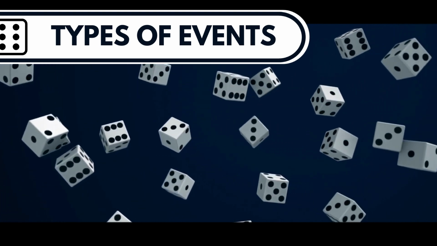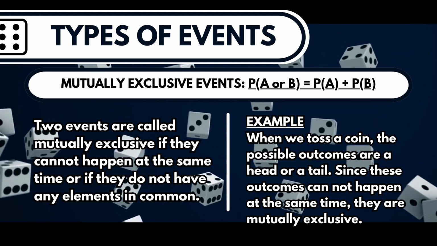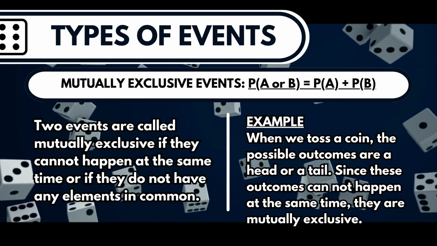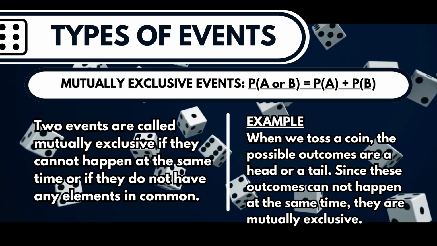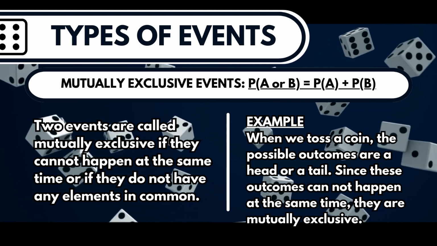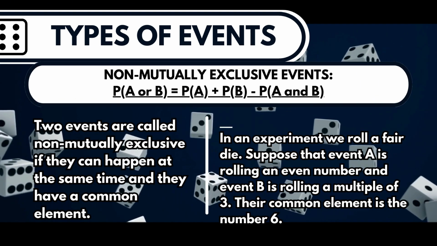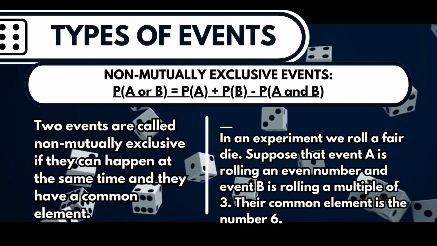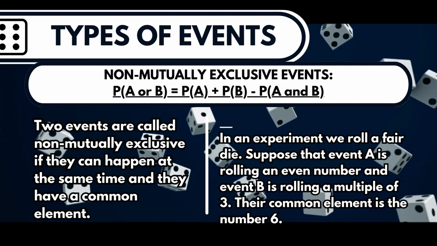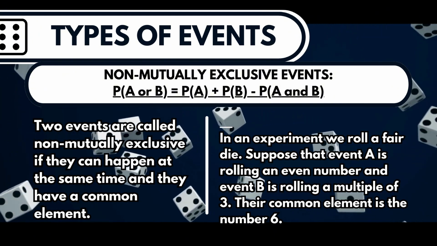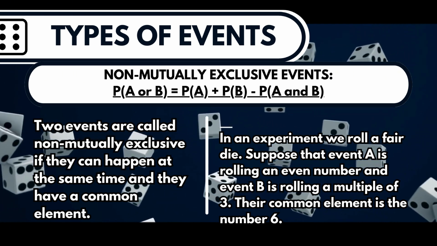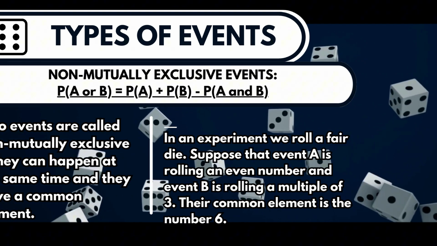For the mutually and non-mutually exclusive events, two events are called mutually exclusive if they cannot happen at the same time or if they do not have any elements in common. The formula for this is probability of A or B is equal to the probability of A plus the probability of B. Two events, however, are called non-mutually exclusive if they can happen at the same time and they have a common element. The formula for this is probability of A or B is equal to the probability of A plus the probability of B minus the probability of A and B.